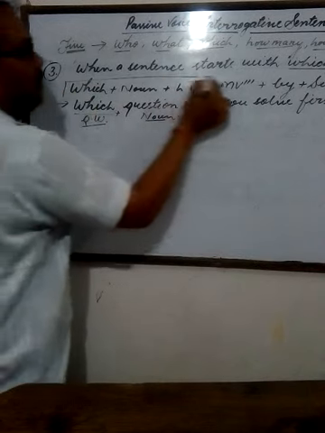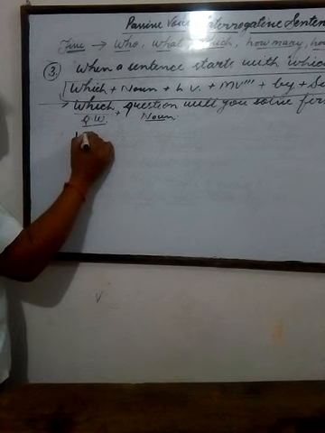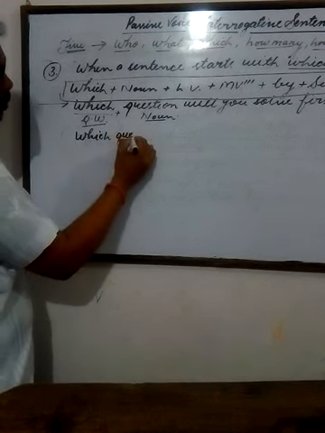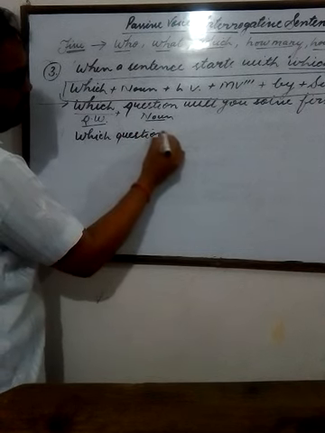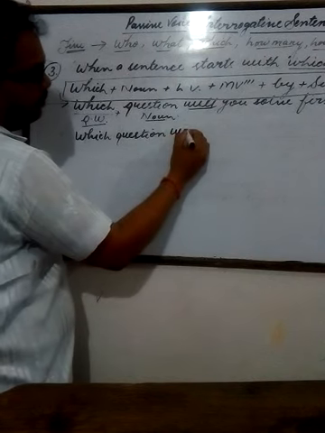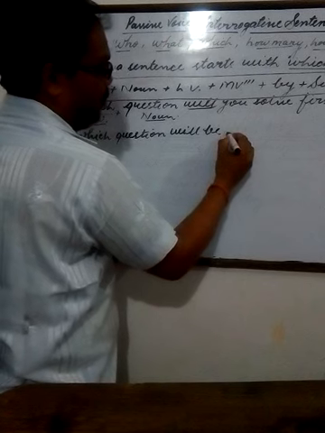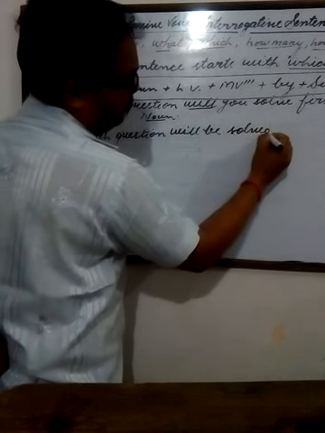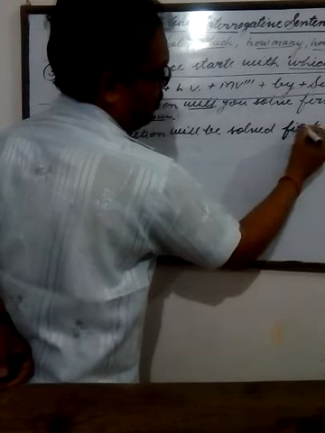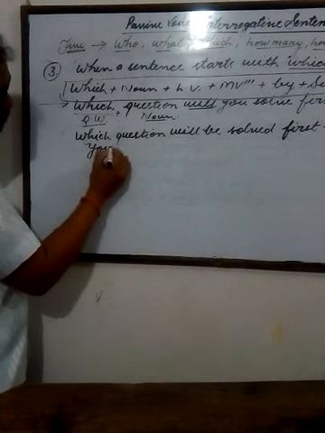First of all, you write the same question word which, after that the same noun question, after that helping verb will be, third form of the main verb solved, first, by you.